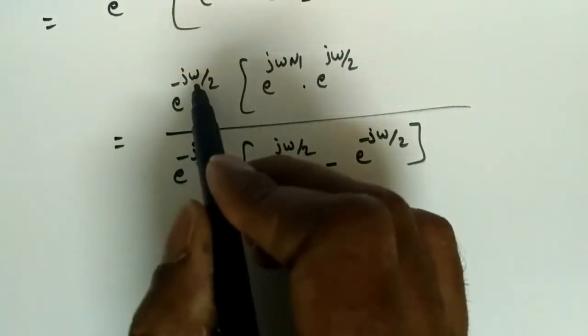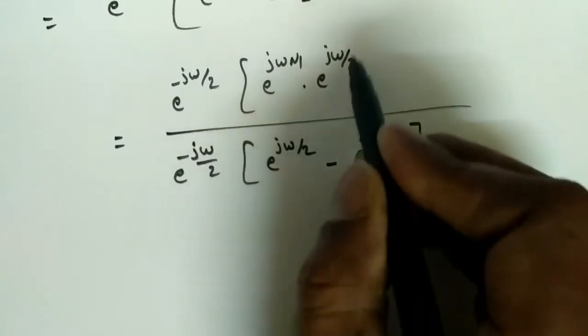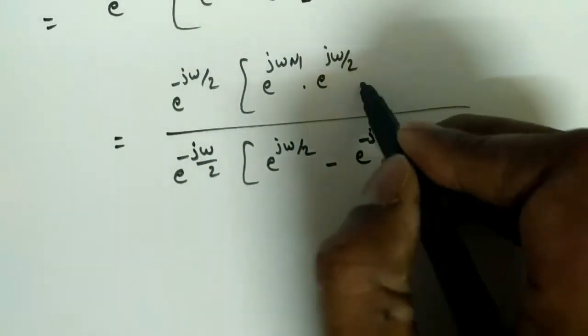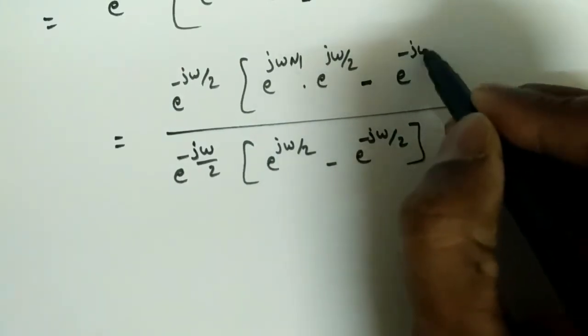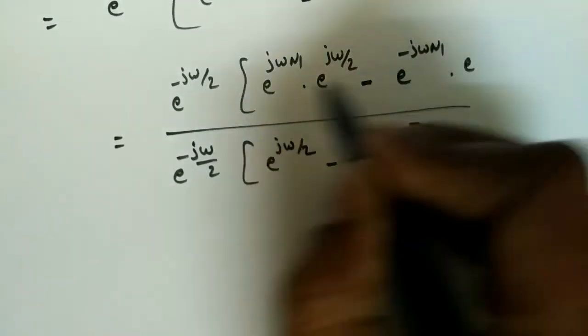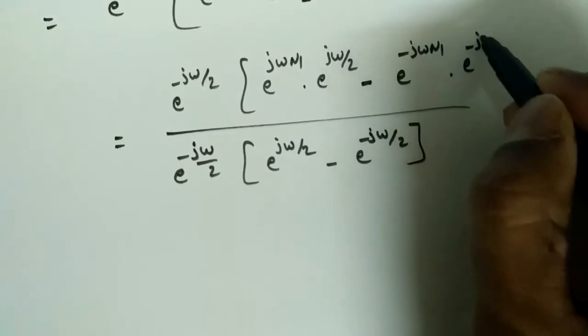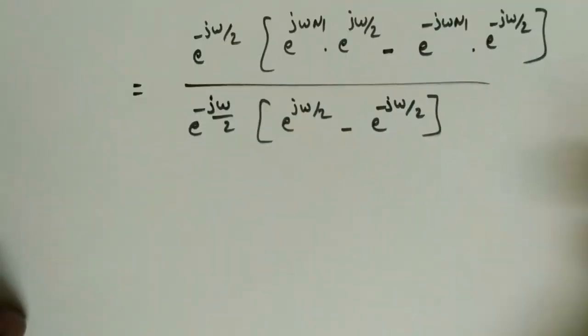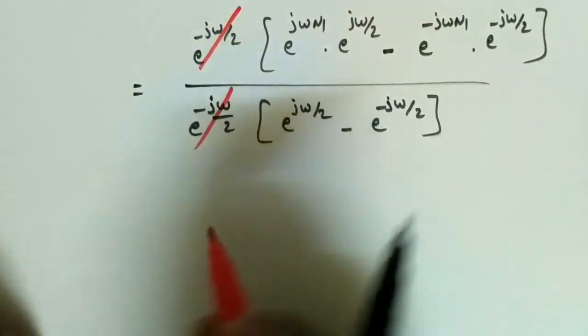E power minus j omega by 2 is taken out, so we should multiply with the same but opposite sign to make it cancel. Minus e power minus j omega n1 into e power minus j omega by 2. Now I can cancel this 2 out.